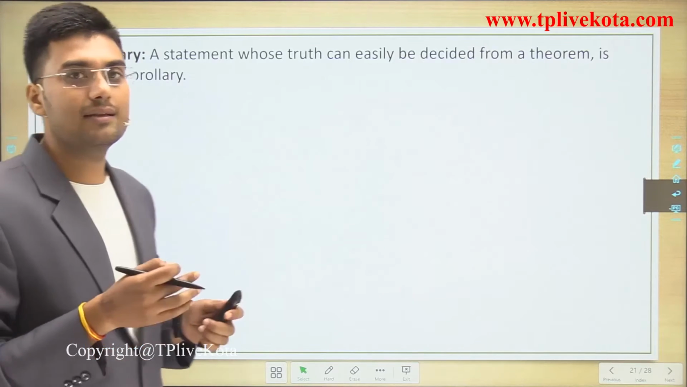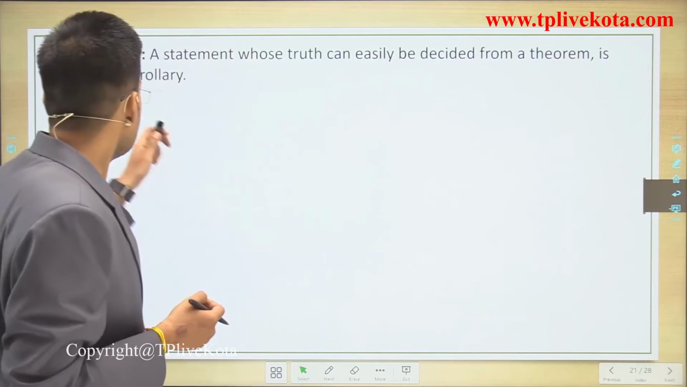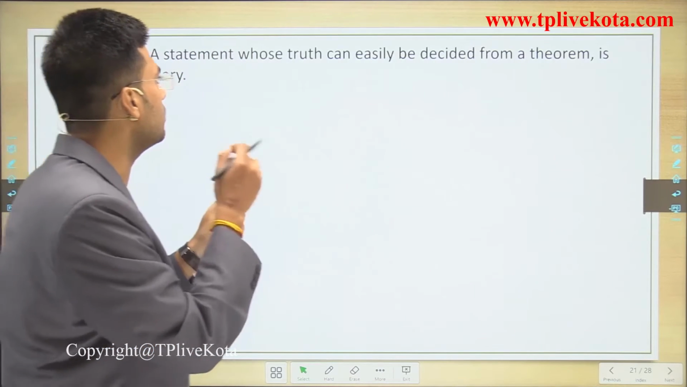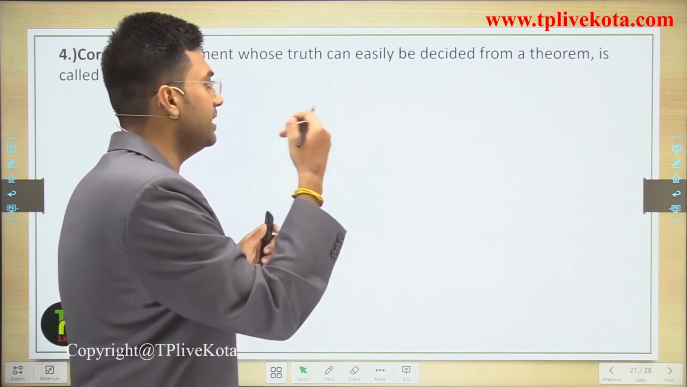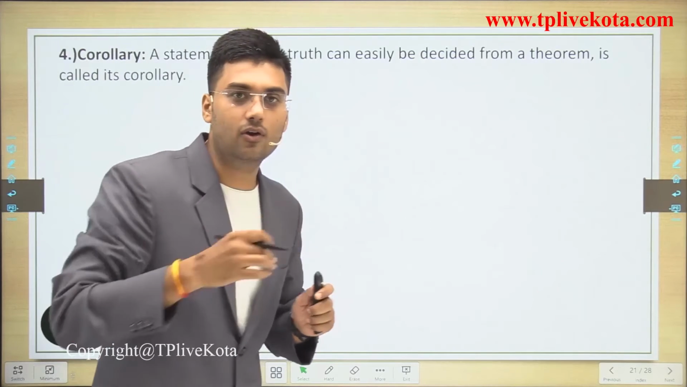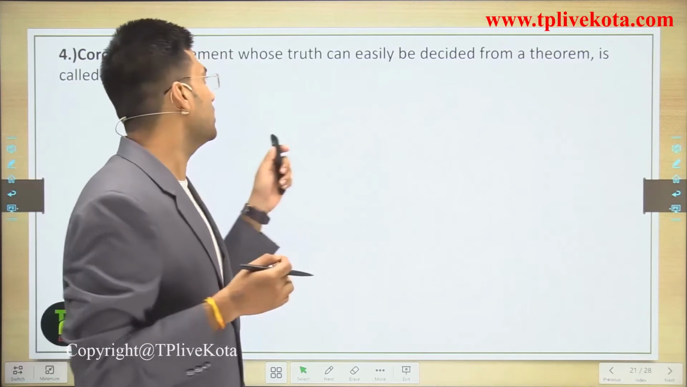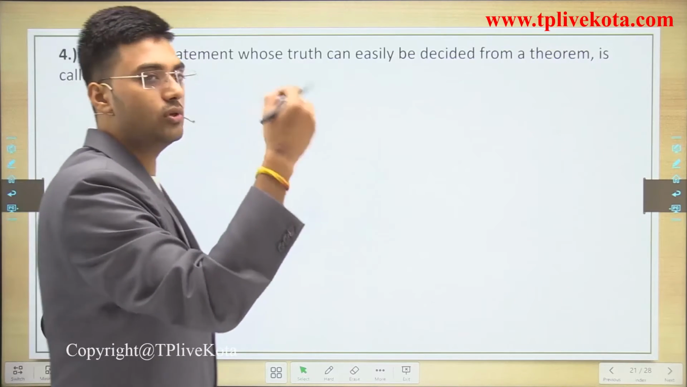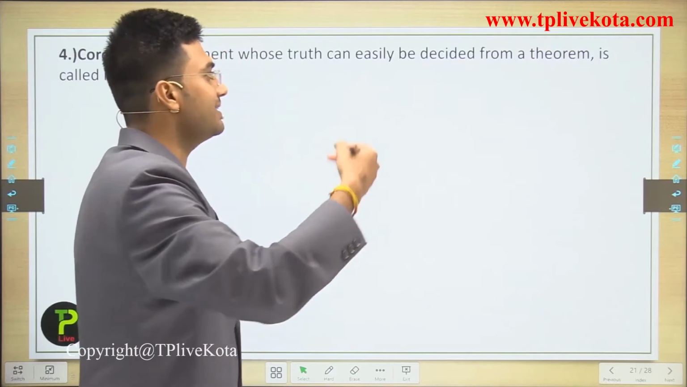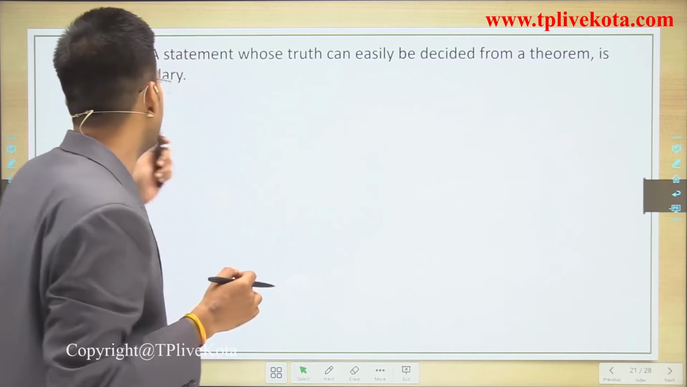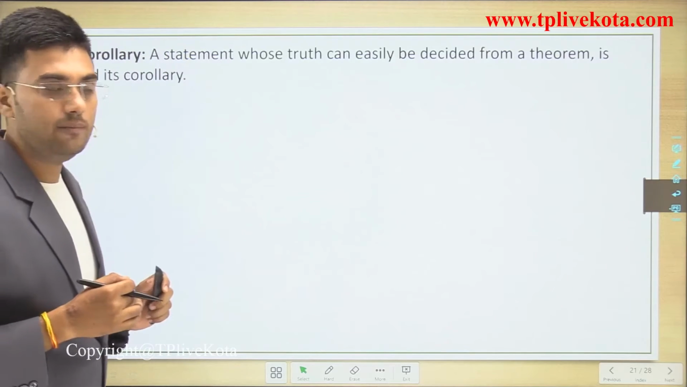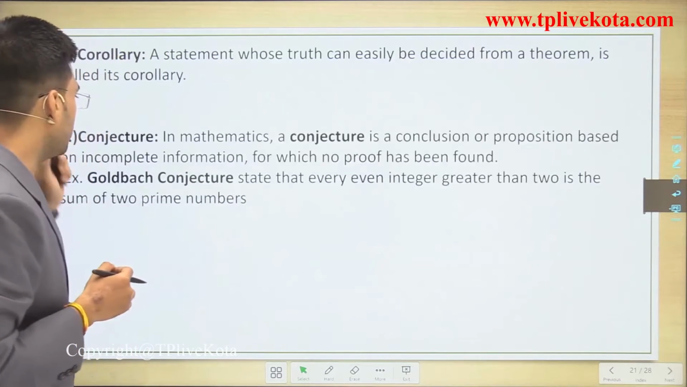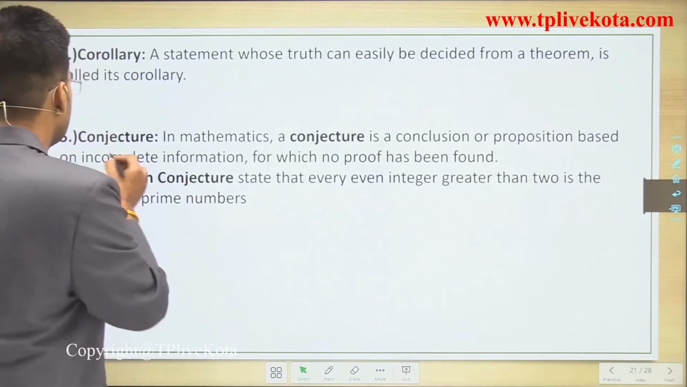corollary. What is a corollary? A statement whose truth can be easily decided from the theorems. Okay, a corollary is a statement whose truth can be easily decided from the theorem. Okay, so now after the corollary, the next is conjectures.